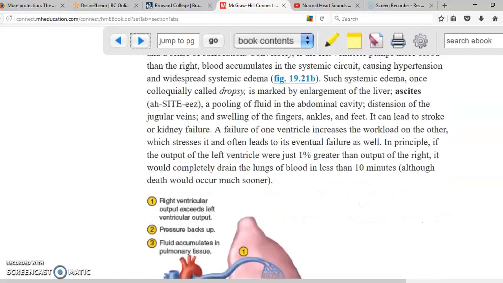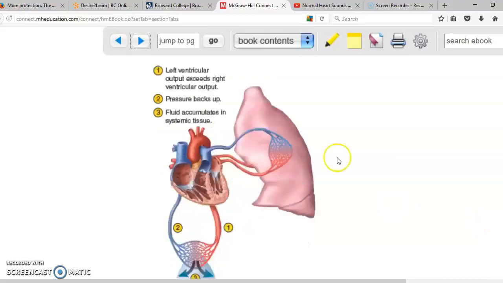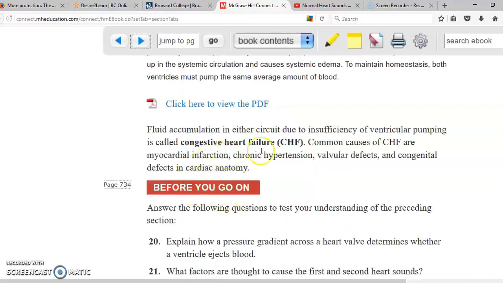So if you keep scrolling down, well, in here it's just explaining what I was telling you. If the right ventricle output is more than the left ventricle output, you start accumulating fluid in the lungs. And down here, if the left ventricle output is higher than the right ventricle, then the fluid accumulates in your body. That's usually going to be called congestive heart failure.